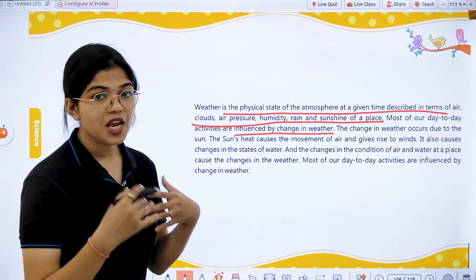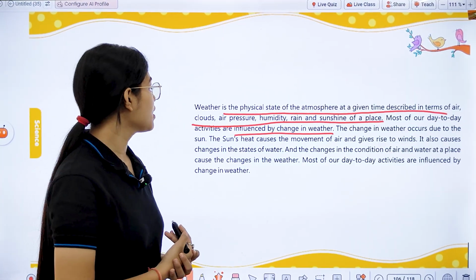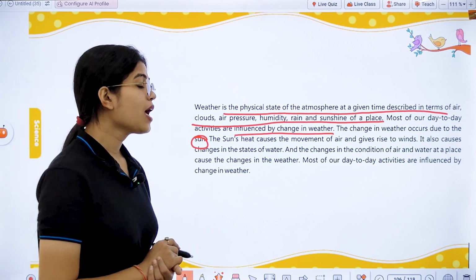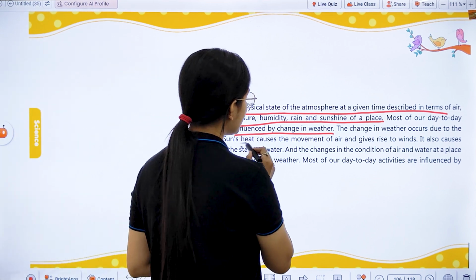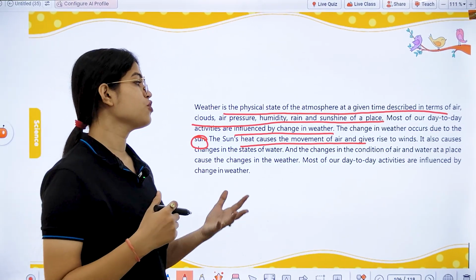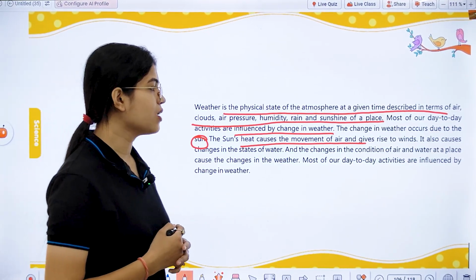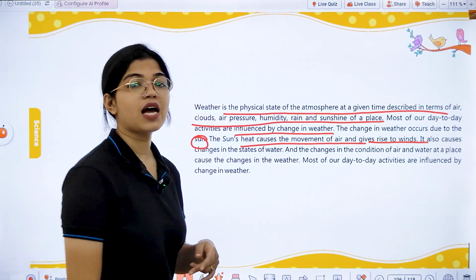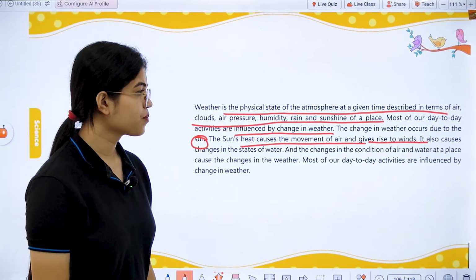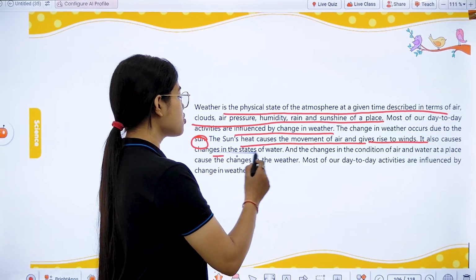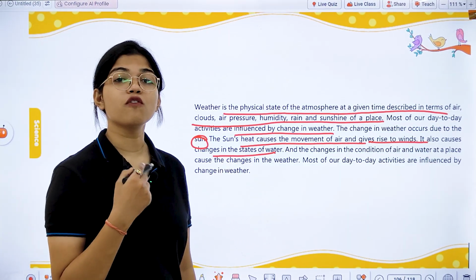And these changes in the weather occur due to what? The sun only. Why? Because the sun's heat causes the movement of air. The movement of air is caused by the sun only. It gives rise to winds, and then only we can say that it is a windy day. Also, along with that, the sun causes changes in the states of water.